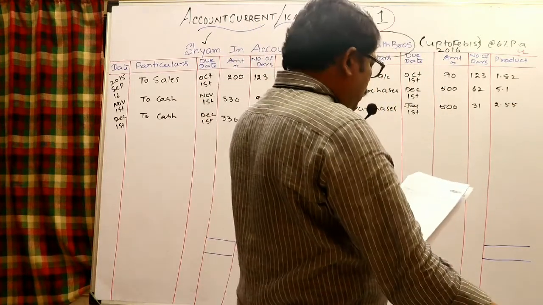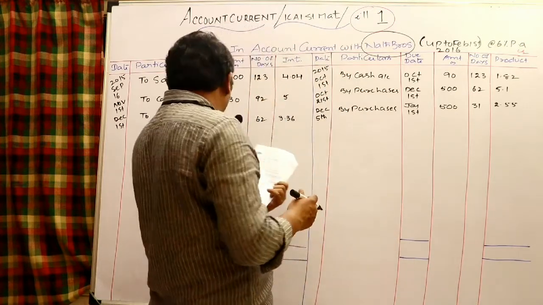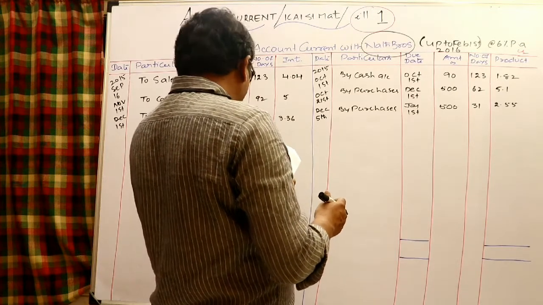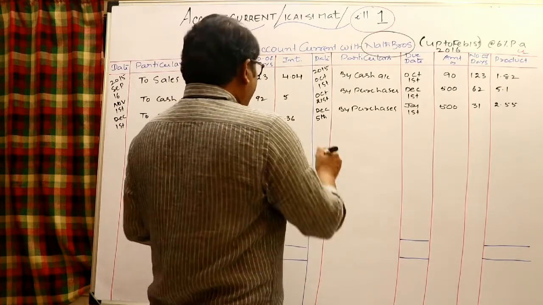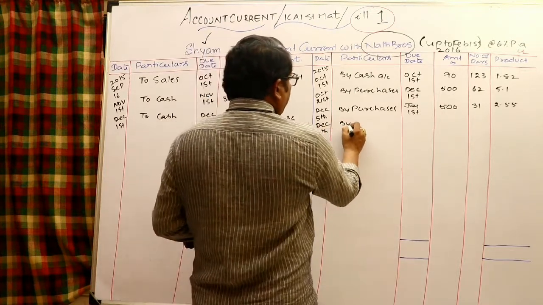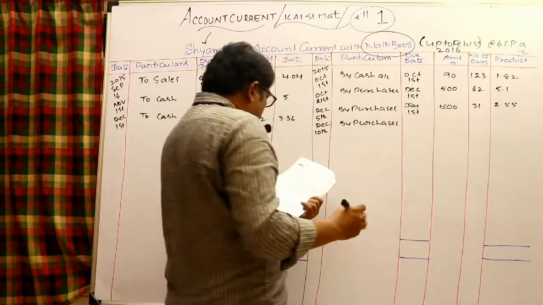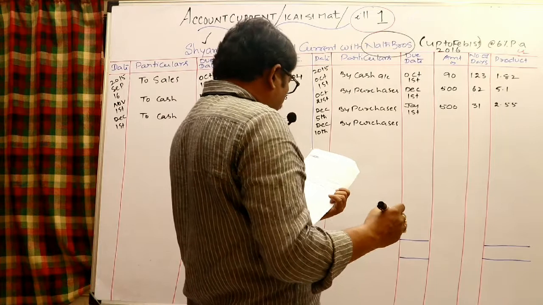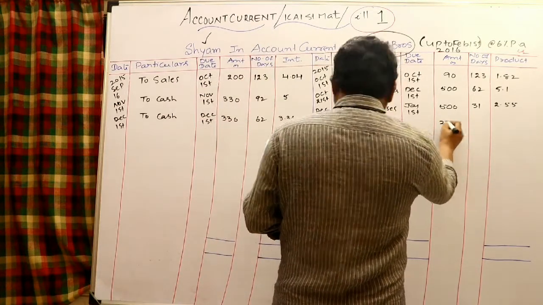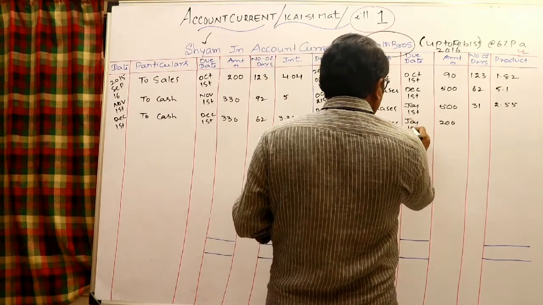Look at the next transaction. What is the next transaction? The next transaction after December 5th is December 10th. Again there is a purchase from Sham. By purchases, again December 10th, 200 rupees, and a separate due date is given, again January 1st.